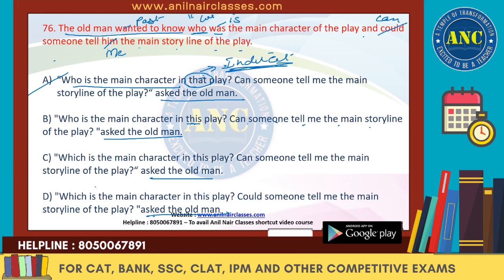Keep it on hold. Which is the main? Now, do you really need which? There is no which given in the question. We have who, so we need who. No need to read further. You found the difference, na? So you get rid of it. Now again the second one also is having which. So get rid of D also. We need who because the question says who. How can you change it to which? So your answer will be B. Read vertically, you will get the answers. Otherwise you will get confused.